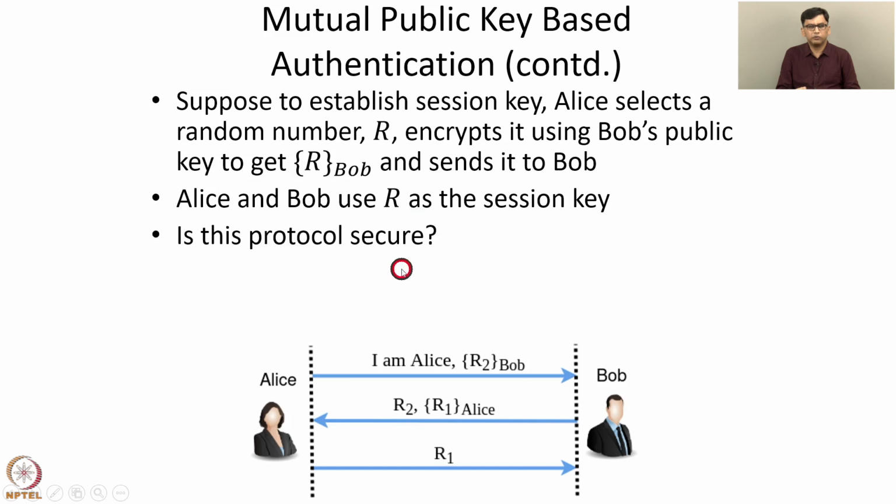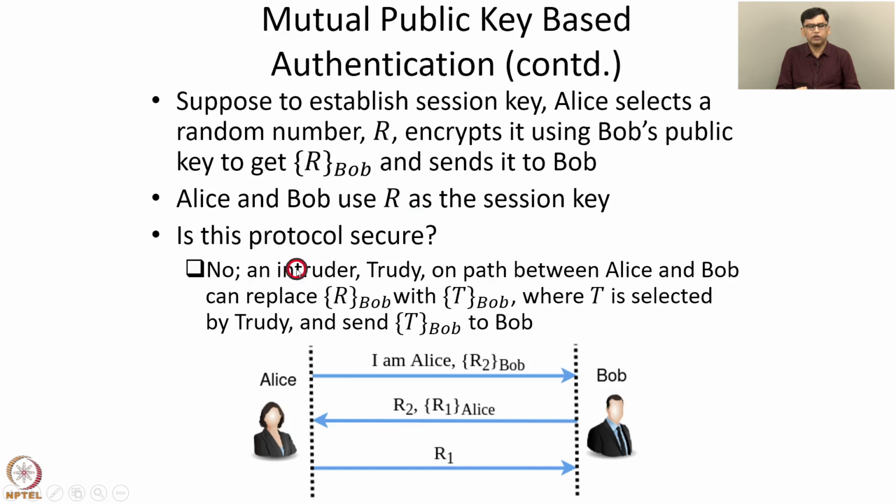But this protocol is not secure because we notice that an intruder, Trudy, on the path between Alice and Bob can replace R Bob with T Bob, where T is selected by Trudy, and the intruder can send T Bob to Bob. So notice that to compute T Bob, the intruder only needs to know Bob's public key, which is well known. So the intruder can calculate T Bob. So hence this protocol can be attacked easily.